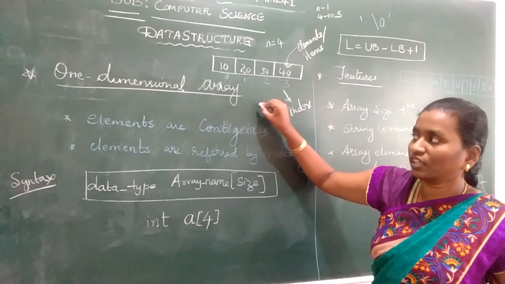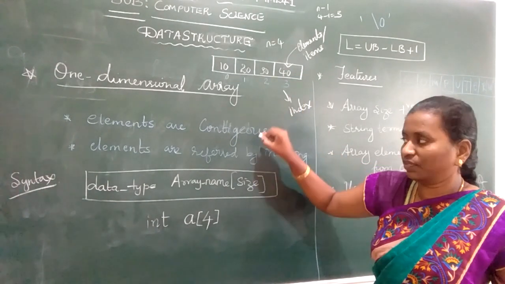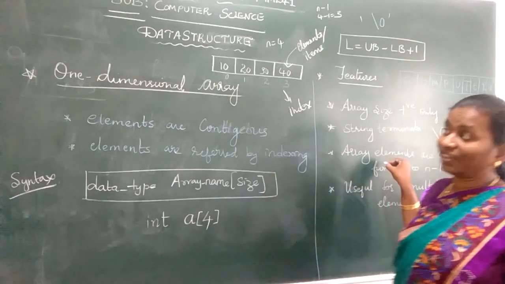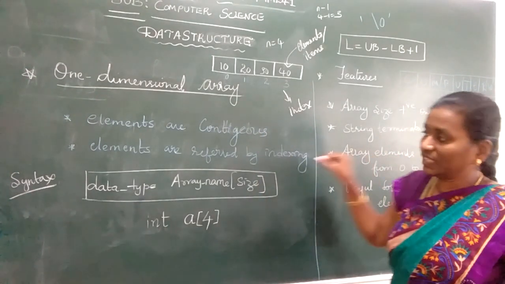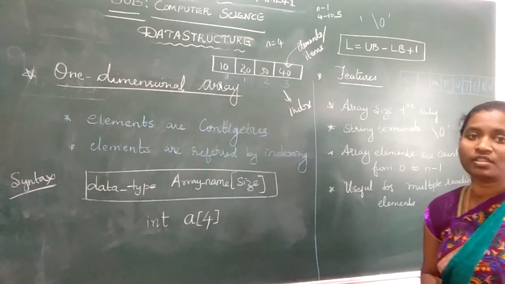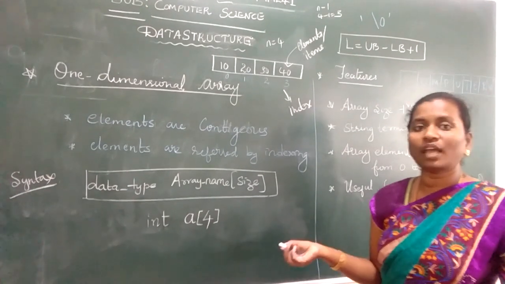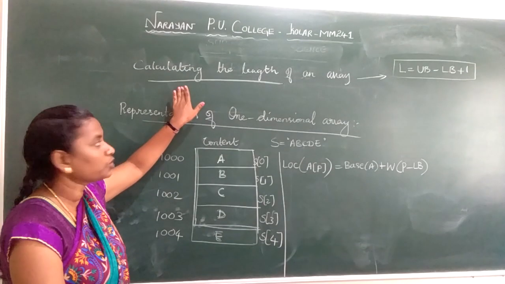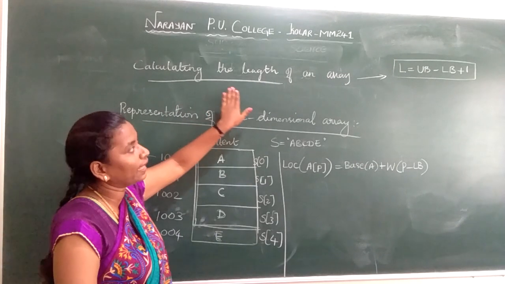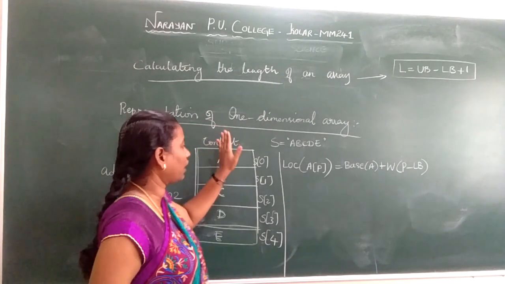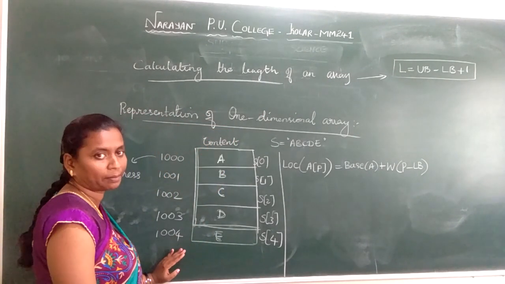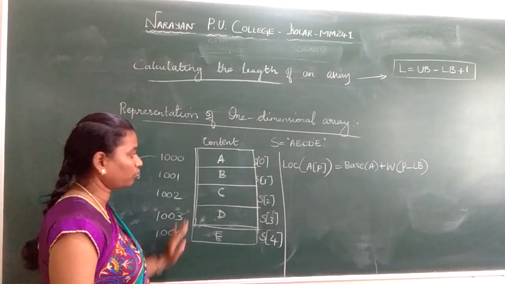I repeat, we have seen the one-dimensional array and its features explicitly. We have seen the syntax and how the array elements are saved. Next we will see the two-dimensional array. Next we discuss calculating the length of an array. Array is a collection of homogeneous elements.